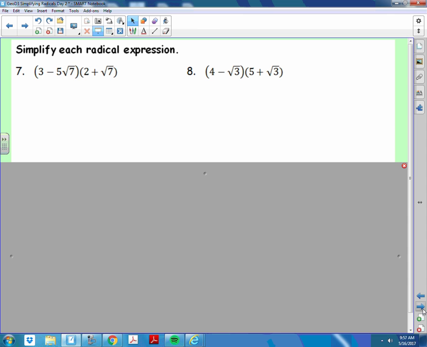Binomials. How do we multiply binomials? Brady, how do we multiply binomials?